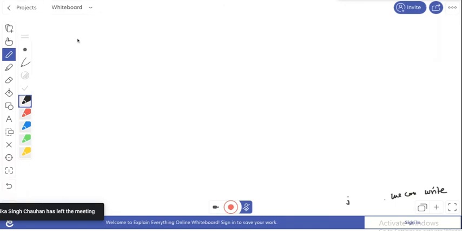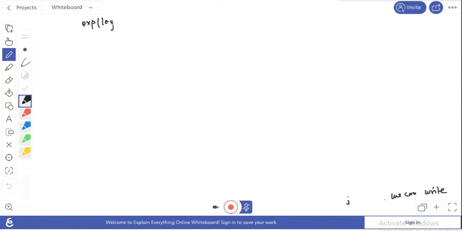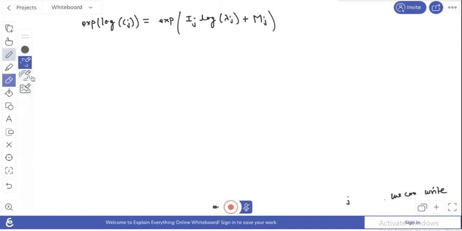Okay, so exponential of log Cj, this equals to exponential of, what is the value of log Cj? So log Cj is already, you can find ij log lambda j plus this mj from previous page. Okay, so this is your exponential of this is exponential.